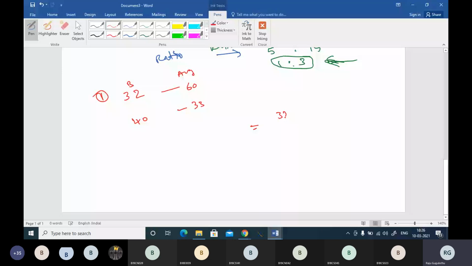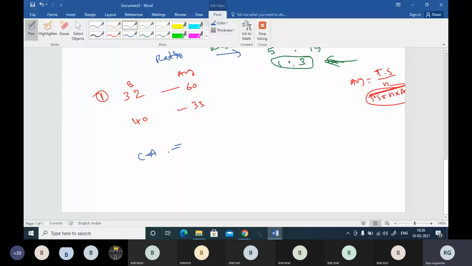average is sum of observations, but I told you to remember that as total sum. Average is total sum divided by number of terms. So total sum will be number into average. That thing we are taking here. Total sum will be number into average. Let me take here, the combined average will be